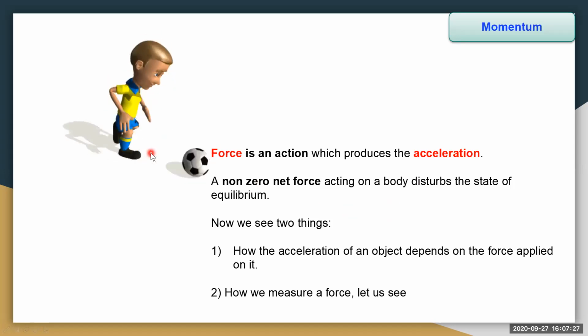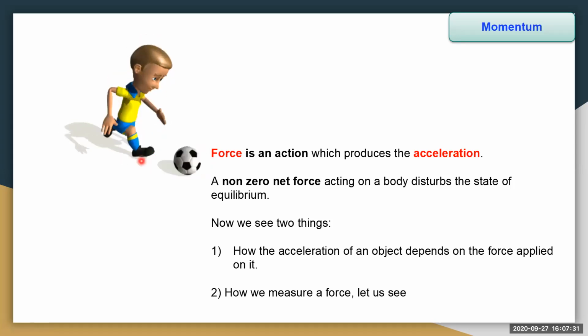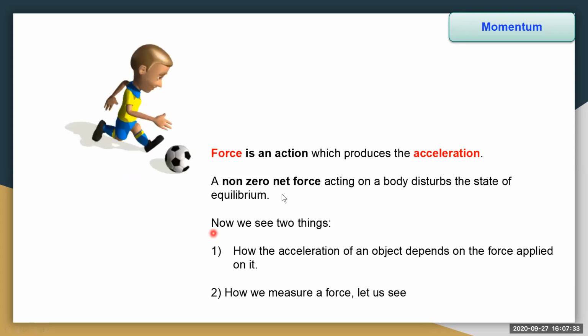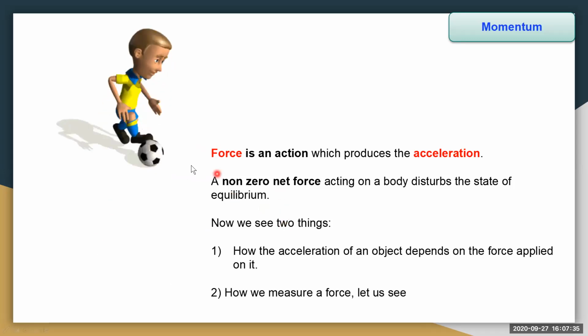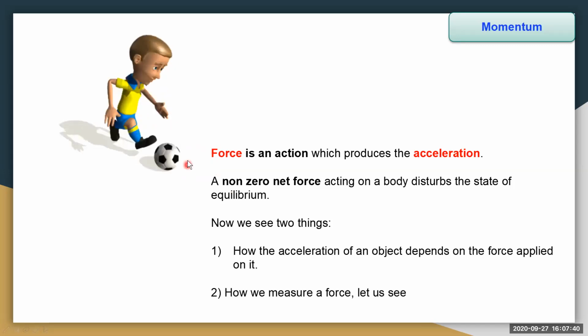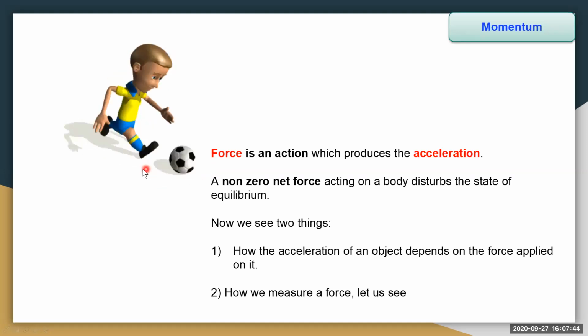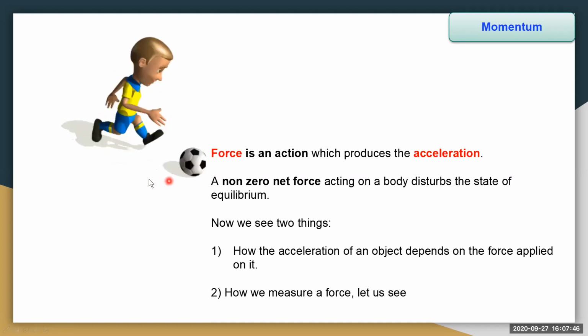Boy is pushing the football, then force is acted on the ball so that it moves from its state of rest. So it is in the state of motion now, isn't it?